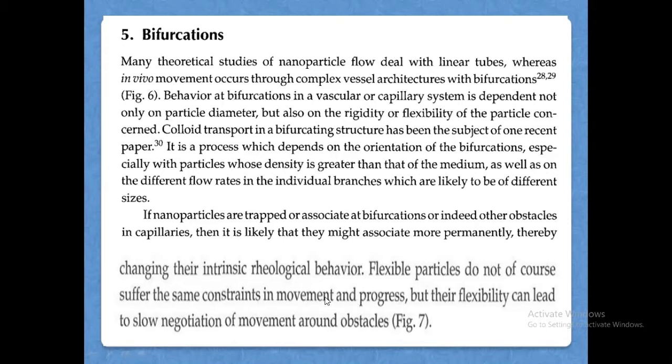It shows how bifurcation happens inside the tubes. This process depends on the orientation of the bifurcations, especially with particles whose density is greater than that of the medium, as well as on the different flow rates in the individual branches, which are likely to be of different sizes.